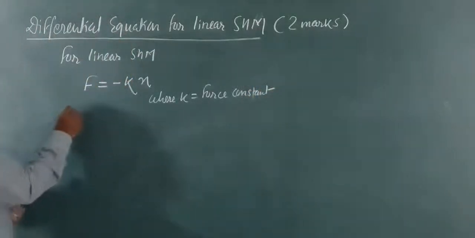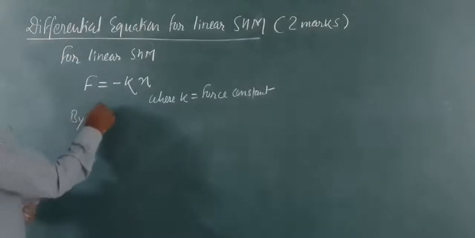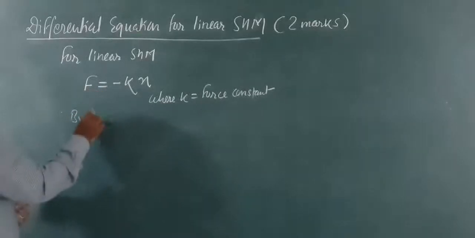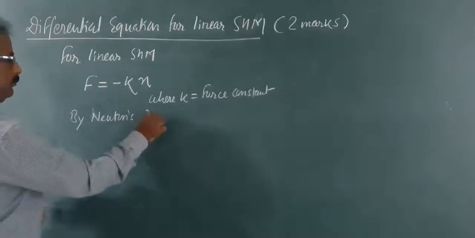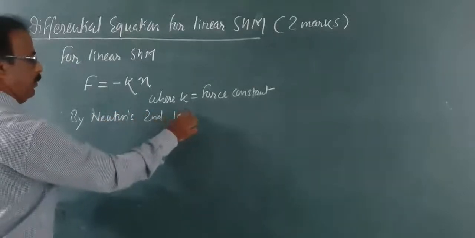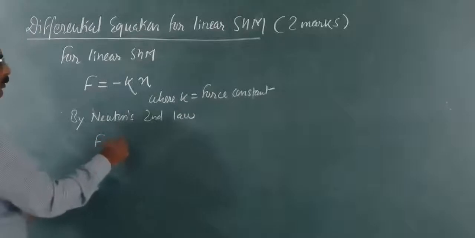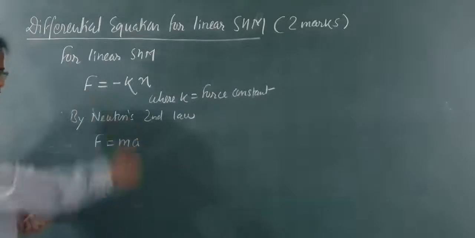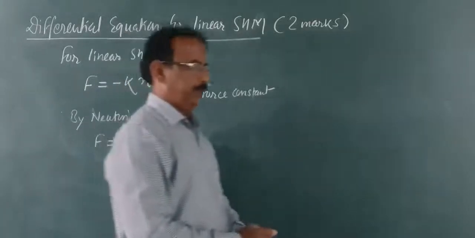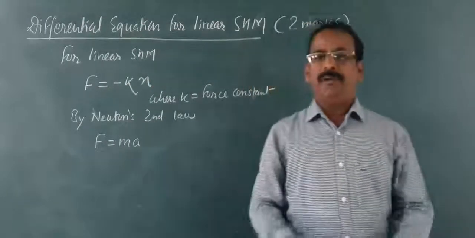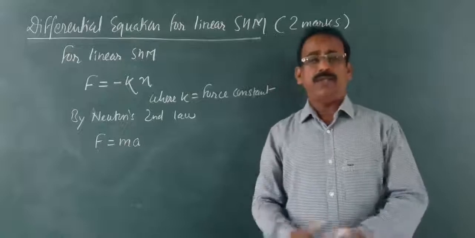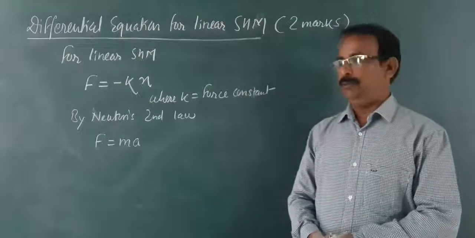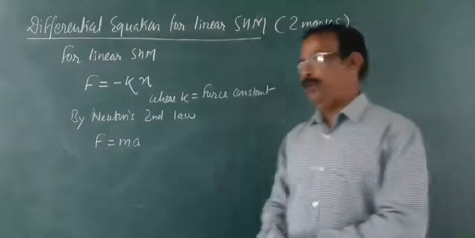Now, by Newton's second law, this force we can write as mass into acceleration. m is the mass of that particle which is performing linear SHM. Mass into acceleration gives us the force acting on the particle.